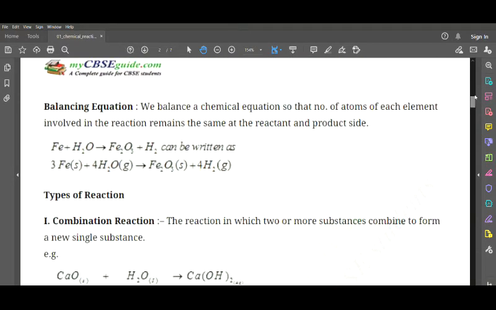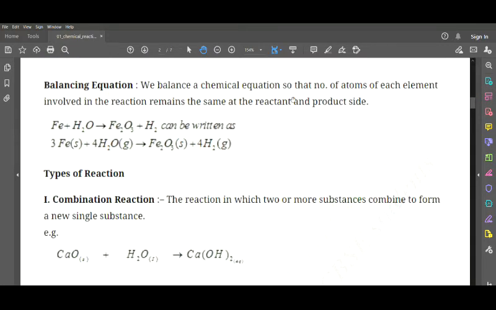Now let us define what balancing an equation is. We balance a chemical equation so that the number of atoms of each element involved in the reaction remains the same on the reactant and the product side. That is, when you balance an equation there should be the same number of atoms on the reactant side as well as the product side.